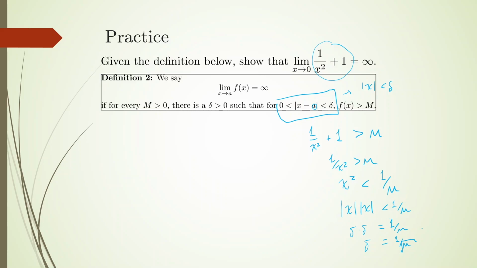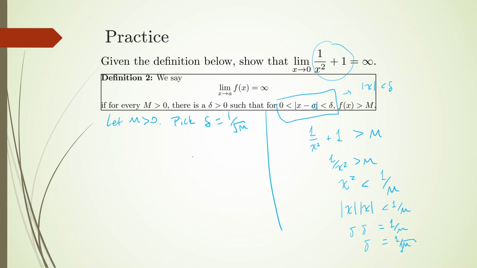But that's not an integral part of this proof, whether it's a less than or equal sign here. Basically, the way this formal proof is going to go is we're going to let m be bigger than 0, and we're going to pick a delta equal to 1 over the square root of m. Now we need to make sure delta is positive. Well, the square root of a positive number is still positive, and the reciprocal of a positive number is still positive. So we're totally fine to pick delta in this manner.